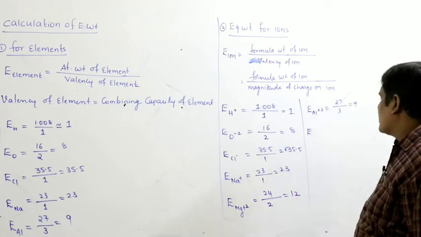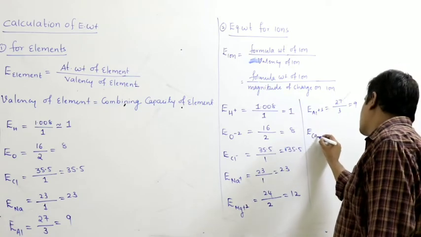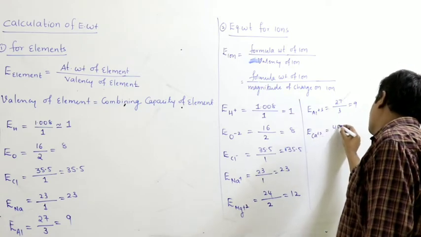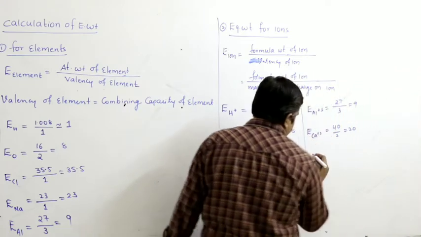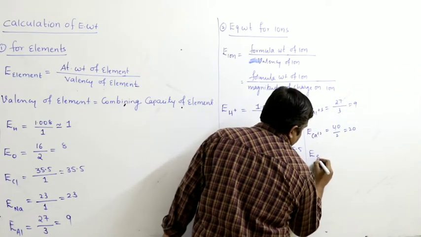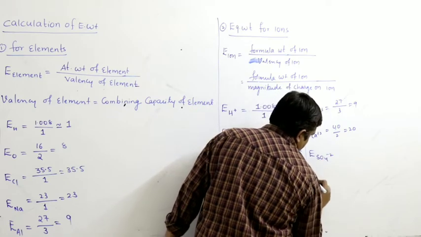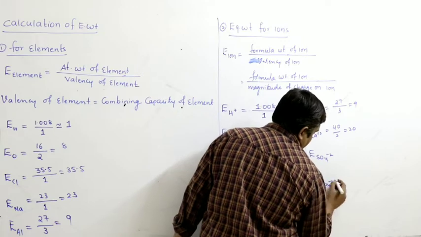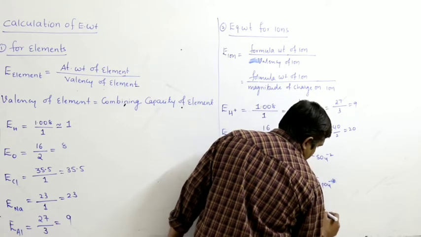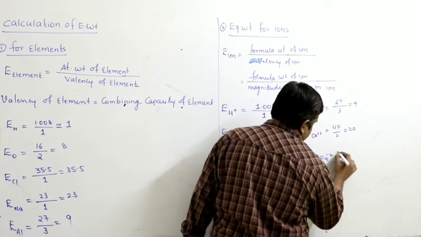Right, you can take any number of examples. Calcium Ca plus 2, that is 40 by 2, 20. Sulfate SO4 minus 2, phosphate ion PO4 minus 3, carbonate ion.